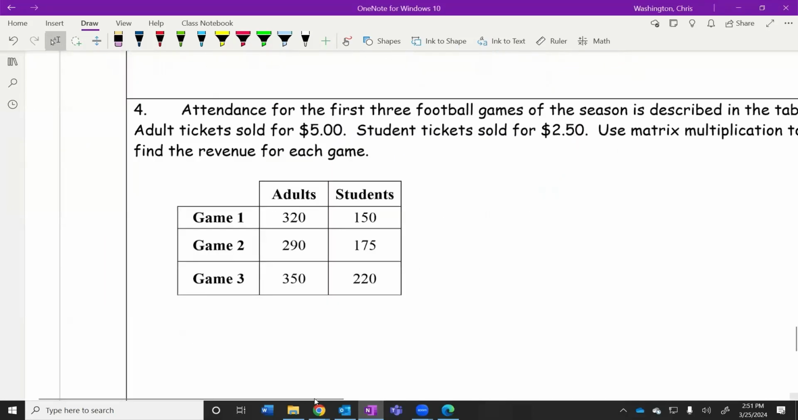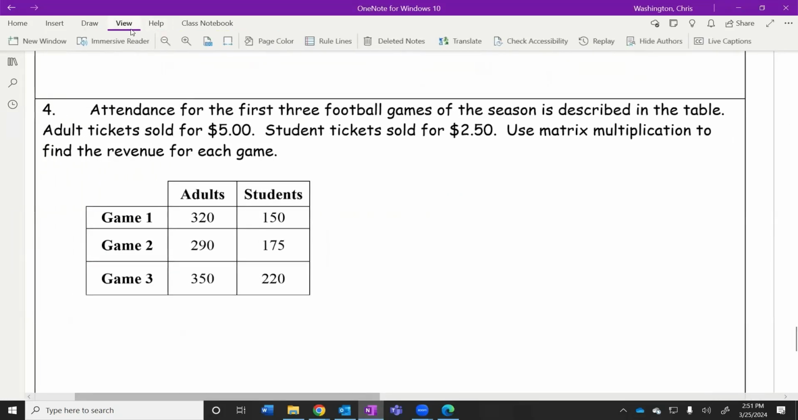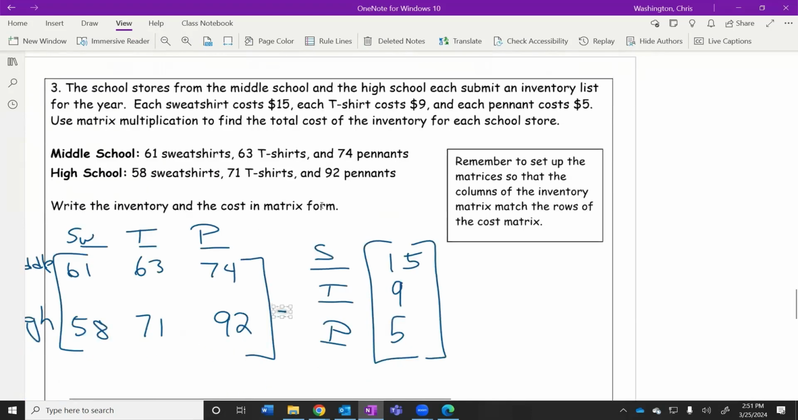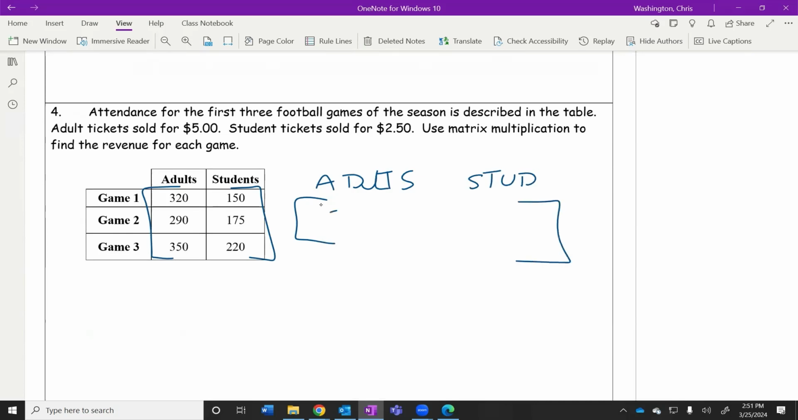Attendance for the first 3 football games. I'm not actually going to work this one out completely, but let's talk about how we multiply, like number 4. What if I did this in number 4? Let's use this for the first matrix, right? And what if I made my second matrix where adults went right here, and then students went over here. Adults is $5, students is $2.50. Is that multiplication possible?